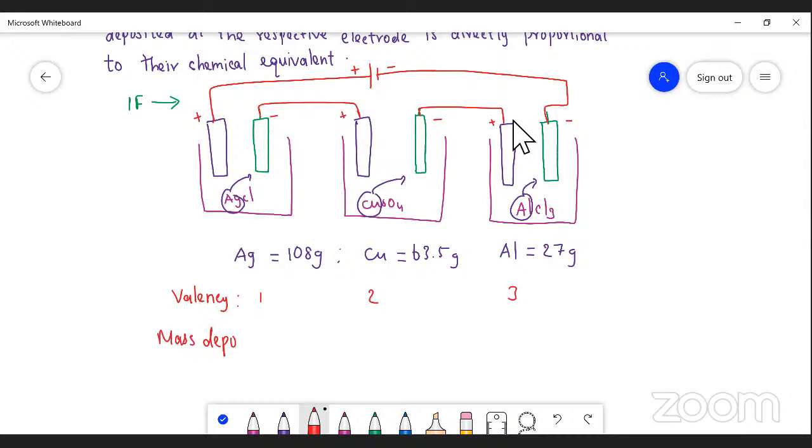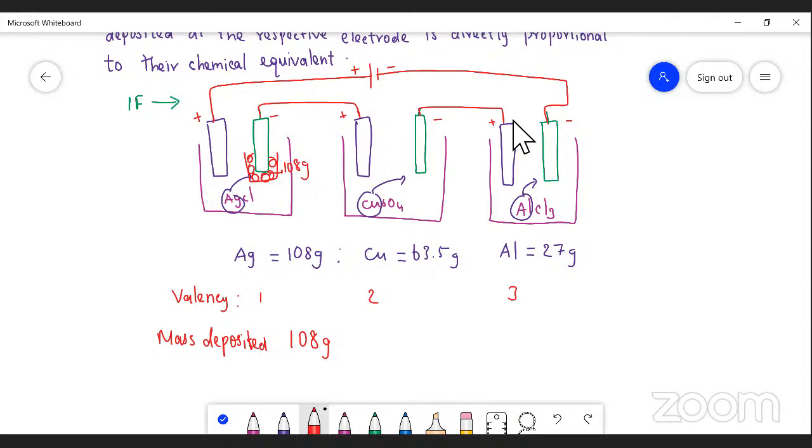When 1 Faraday of electricity is passed, the mass deposited in the case of silver is 108 gram, because the equivalent mass of silver, whose valency is 1, is atomic mass by valency, which is 108 by 1. So 108 gram of silver will be deposited.